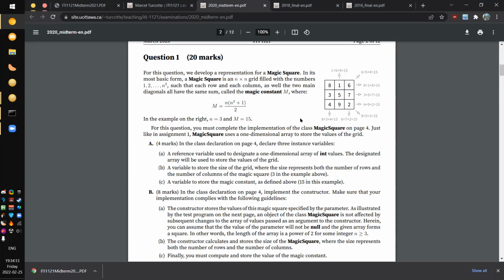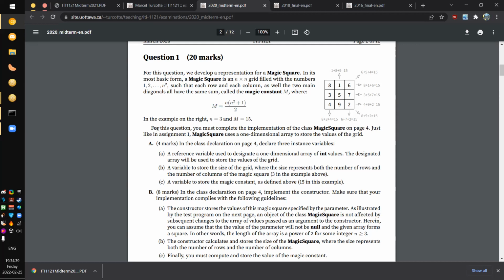In this question, we develop a representation for a magic square. In its most basic form, a magic square is an n times n grid filled with numbers, such that each row and each column, as well as the two main diagonals, all have the same sum, the magic constant m. Okay, so we'll just compute this. When n is equal to 3, this is 9 plus 1 times 3 divided by 2, and that is equal to 15.